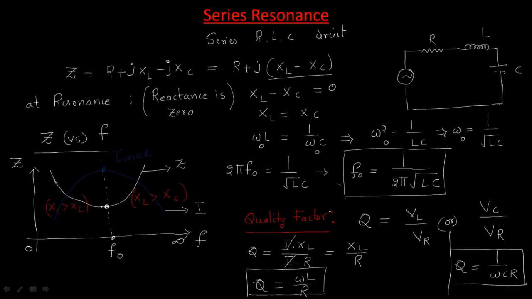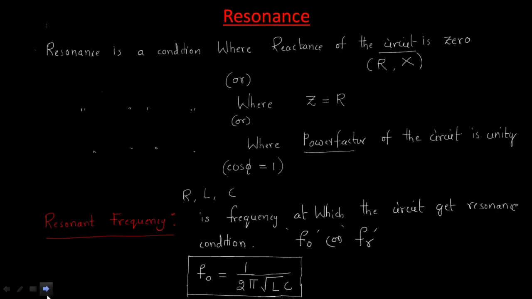The quality factor is the term which decides the quality of the circuit. The quality factor is the voltage of one reactive element to the voltage of one resistive element. That's why VL by VR or VC by VR. By modifying this, we get quality factor equal to omega L by R and 1 by omega CR. Okay, so this is about resonance and series resonance.